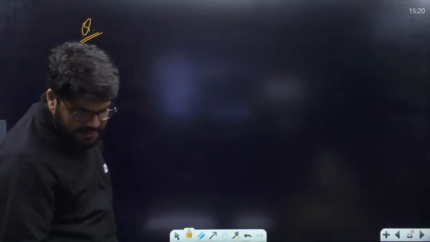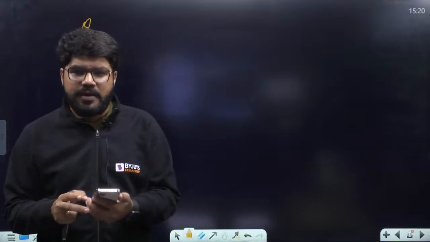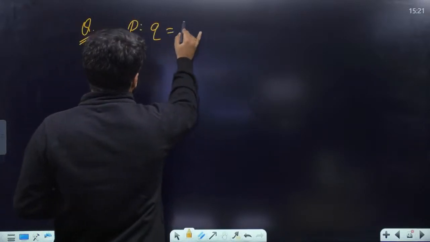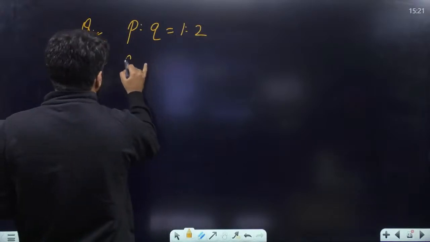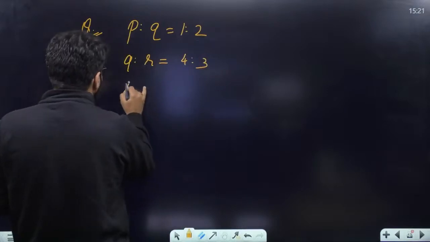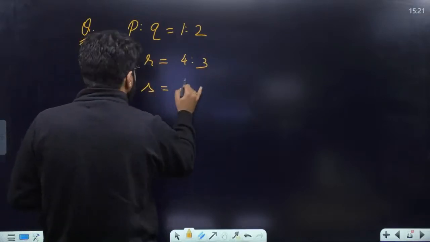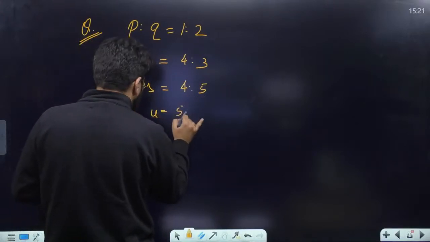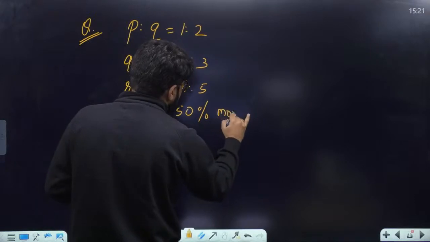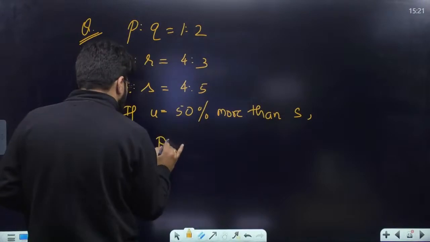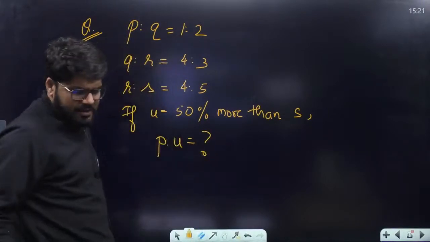Okay, next question. One more question let us take. P is to Q is 1:2. Then Q is to R is 4:3. Can you combine these ratios? We have solved these concepts also. R is to S is 4:5. If U is equal to 50% more than S, find the value of P is to U.